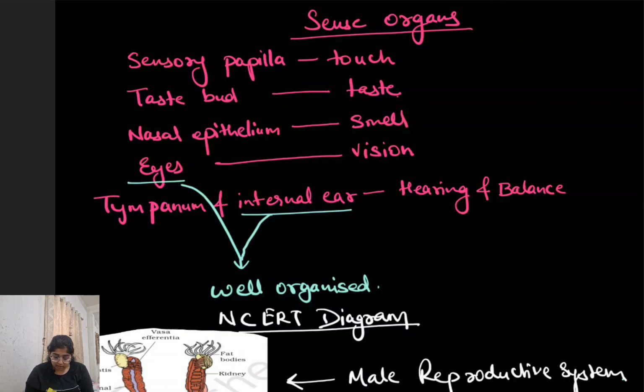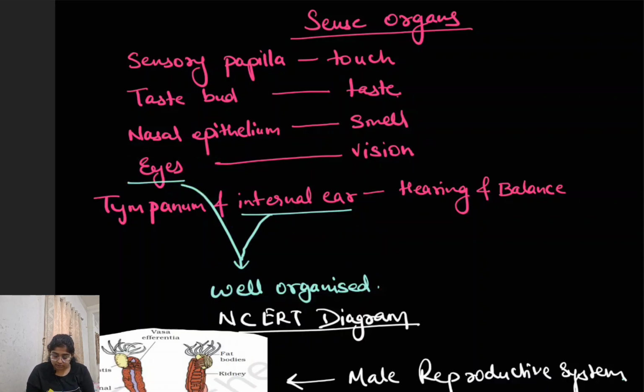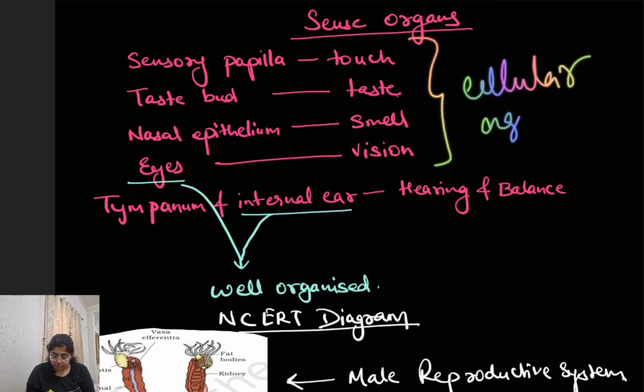That is absent. Now these two, eyes and the internal ear, these two are well organized structures in the frog. Rest others are just cellular aggregates. All these structures are just kind of cellular aggregate, not proper organized structures.